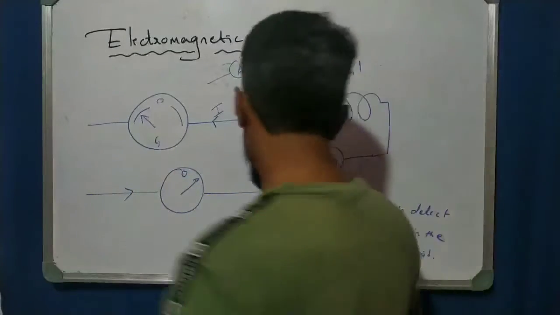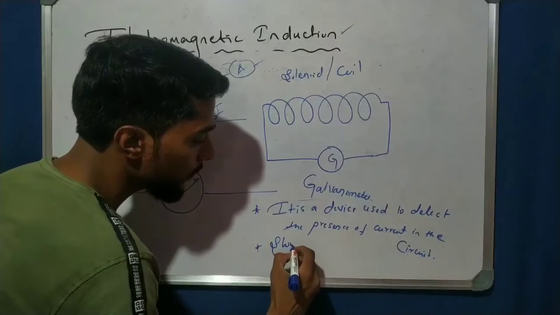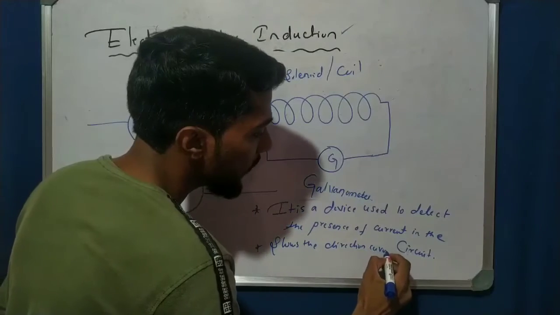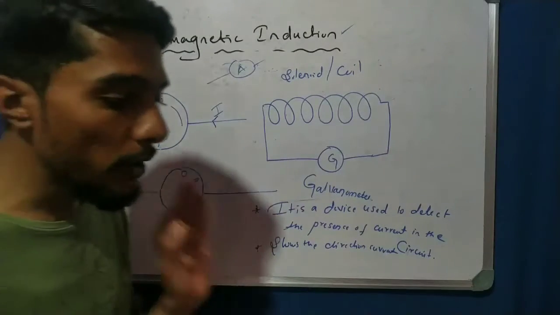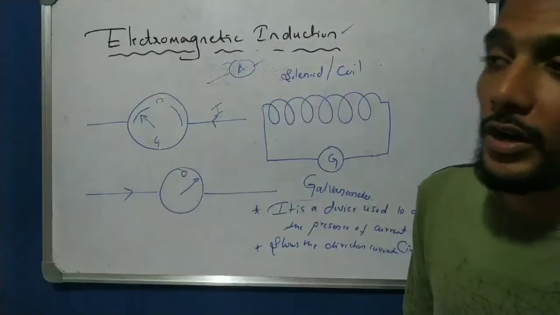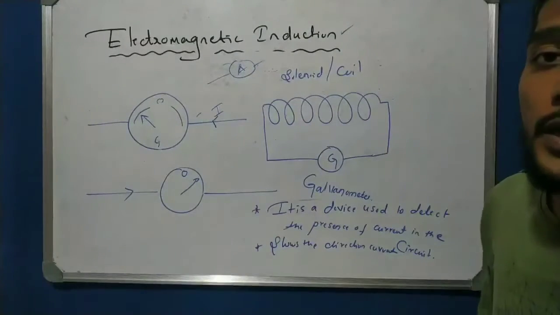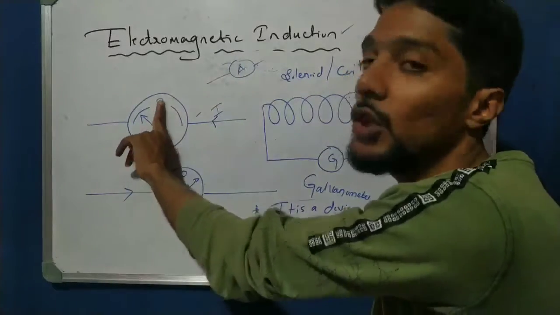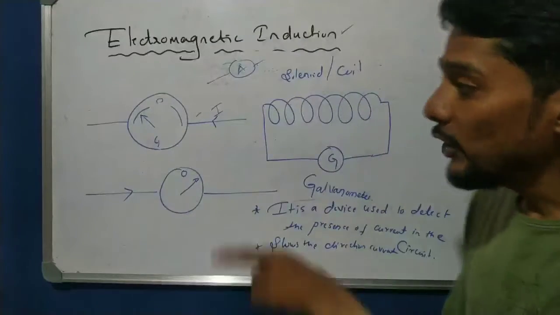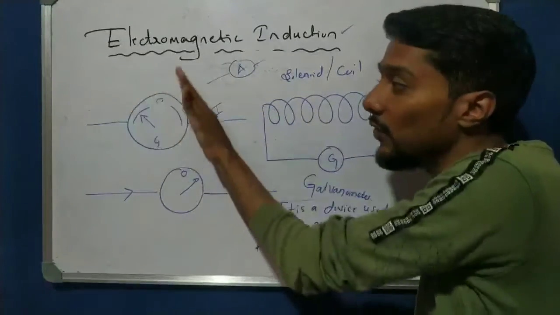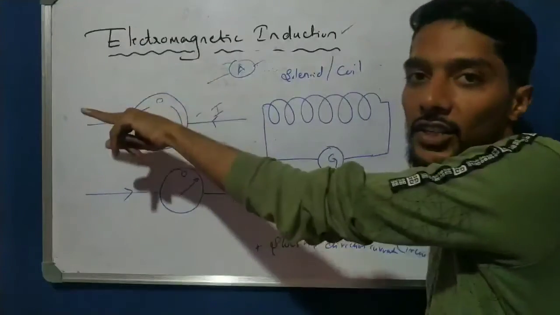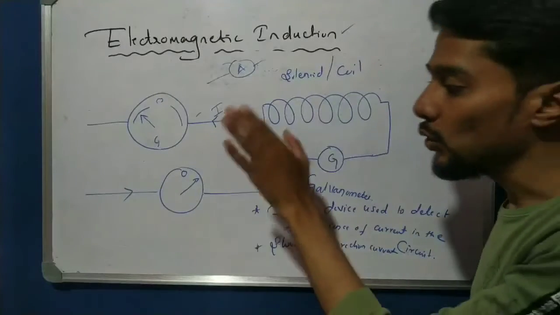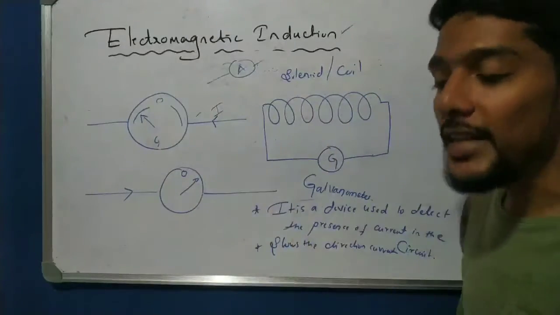So the galvanometer shows the direction of current. That is very important. There are two important uses of the galvanometer in this circuit. One, to find out the presence of the current: if current is present, then only it shows deflection. If there is no current, it is at rest at the center, that is 0. Second, it shows the direction. Here the current is in this direction, so the deflection is also in that direction. If the current is in the right direction, the deflection is also in the same direction. So by seeing this deflection, we can find the direction of the current.